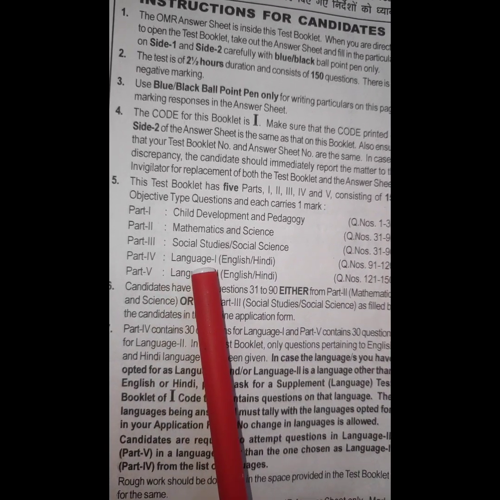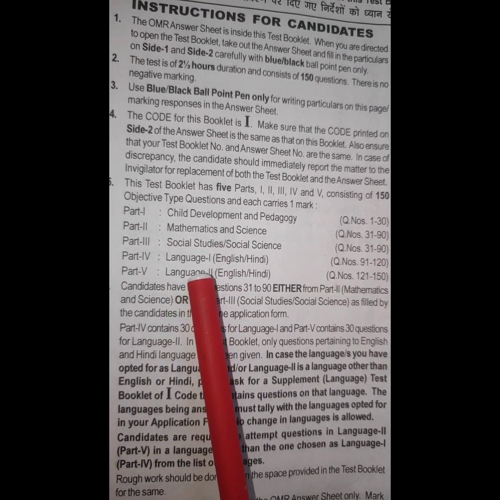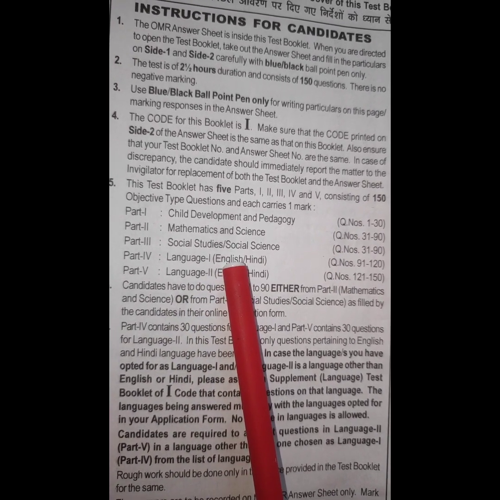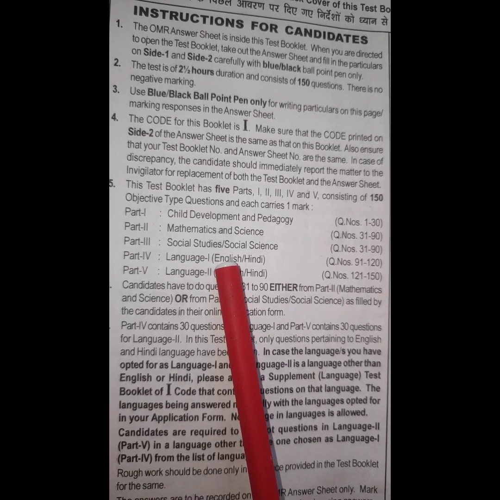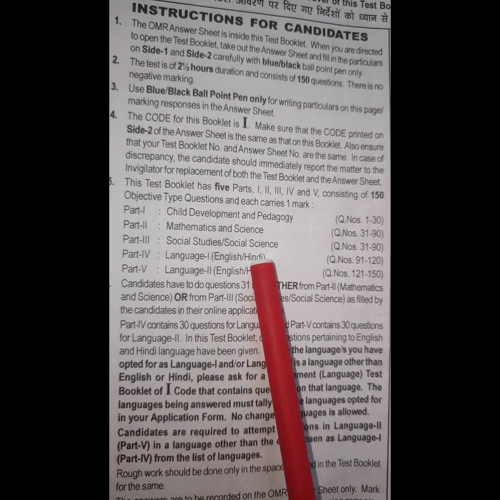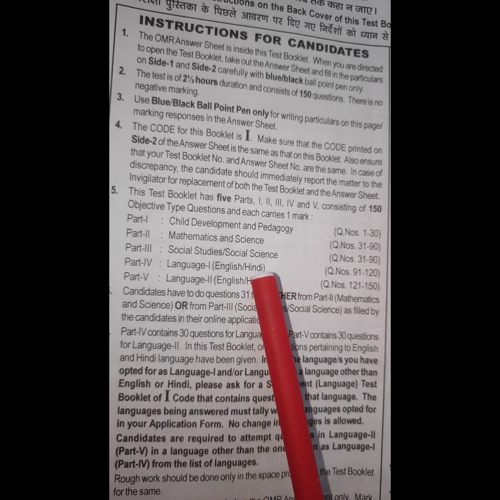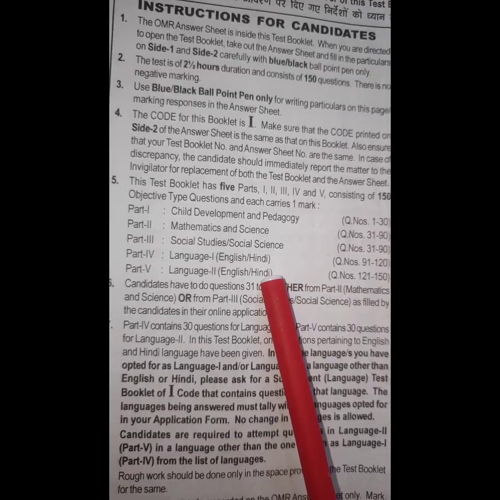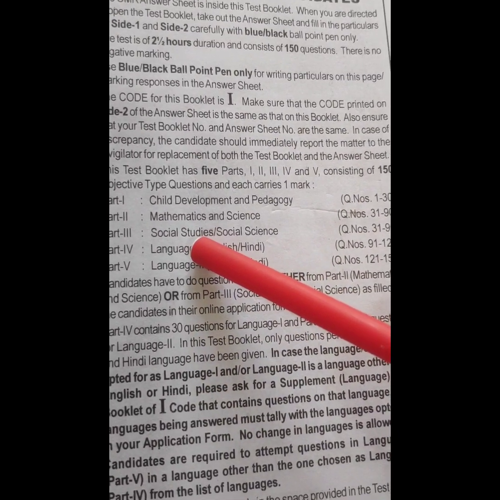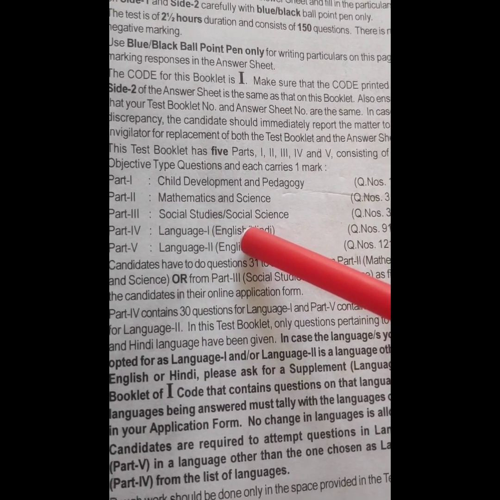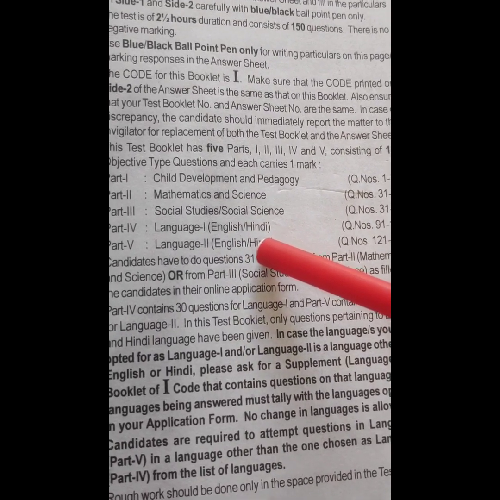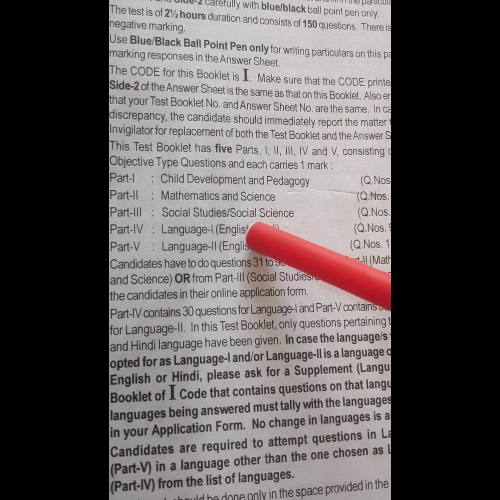Now, part 4 is language 1, part 5 is language 2. If you have taken English as language 1, you have to attempt the English questions only, not the Hindi ones. And in language 2, whether you have taken English or Hindi, you have to attempt only that one, not the other. I was saying, when you have chosen language 1 as English while filling up the form, you cannot choose language 2 also as English. You have to choose something other than what you chose in language 1. Understood? For example, if you have chosen language 1 as English, then for language 2 you have to choose Hindi.